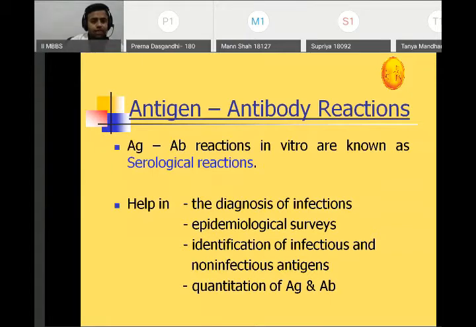So, what is the definition of antigen-antibody reaction? The most common question they ask in pharma. Antigen-antibody reaction is an in vitro test, okay? It is also known as serological reactions. It helps in diagnosis of infection, epidemiological surveys, identification of infectious as well as non-infectious antigens. That means even hypersensitivity reaction, like allergic reaction, we used to detect the antigens over there. So the serological reaction is useful. Quantitation of antigen and antibody. So these are all the serological reactions.